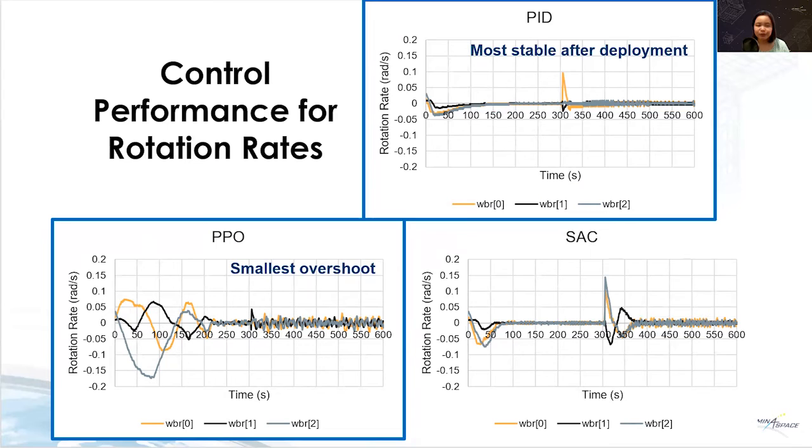Here are the results for the rotation rates. The PID is the most stable after deployment. And consistent with the attitude angles, the PPO has the smallest overshoot for the rotation rates. Hence, it is the most robust to sudden disturbances.